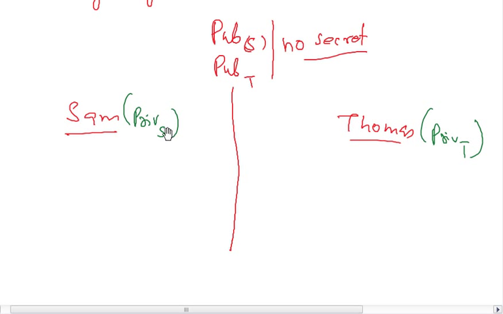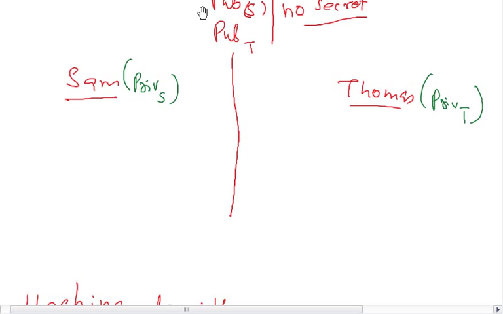This private key of Sam and the public key of Sam are mathematically related in such a way that what one key does, the other will undo. Similarly, the private key of Thomas and the public key of Thomas are mathematically related. This is the key pair. Every individual user must have this key pair.